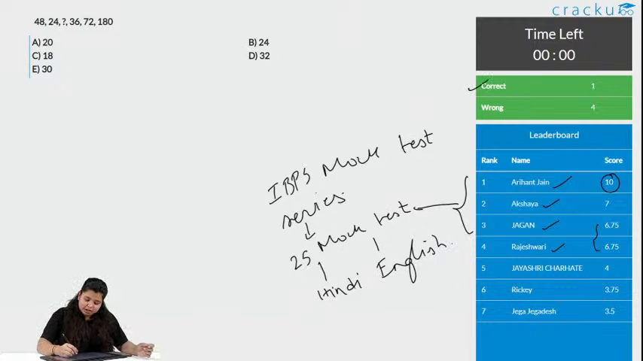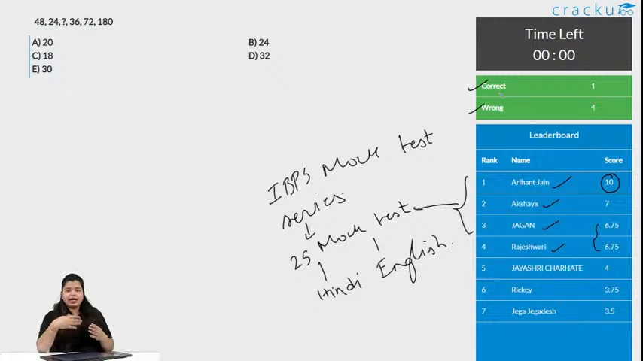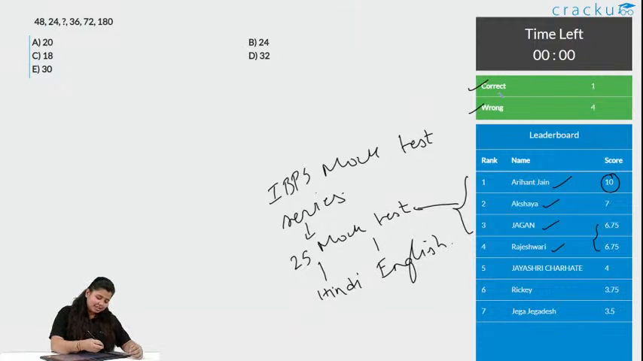Chalo, 1 people got this correct and 4 wrong. See, if 1 people is getting this correct and 4 wrong, that means people are even not attempting this. At least try attempting this. Chalo, let's see the solution for this question.